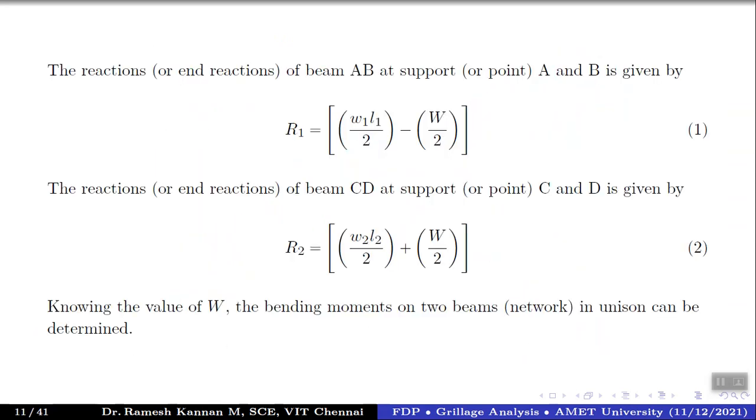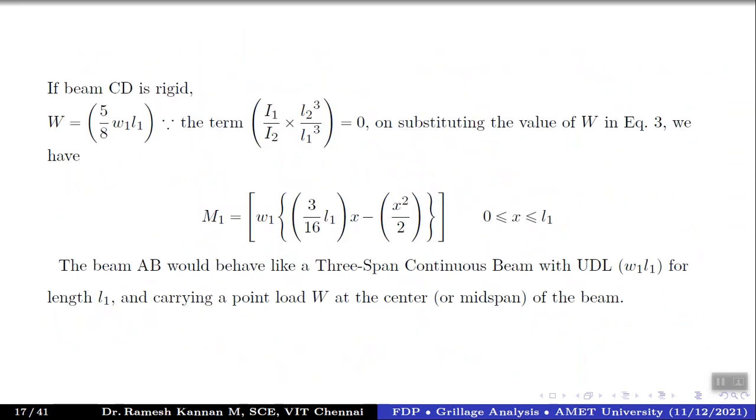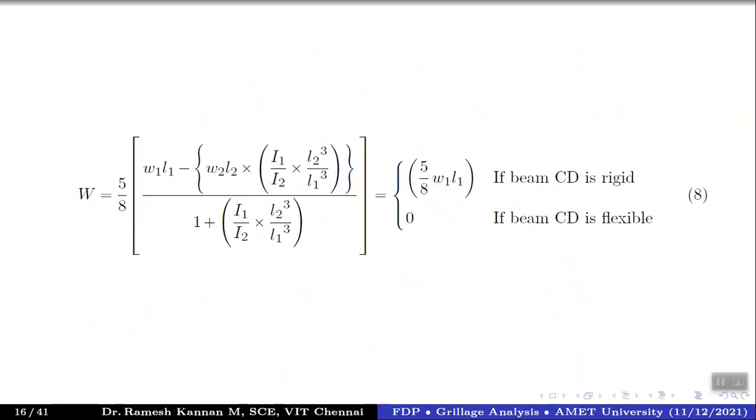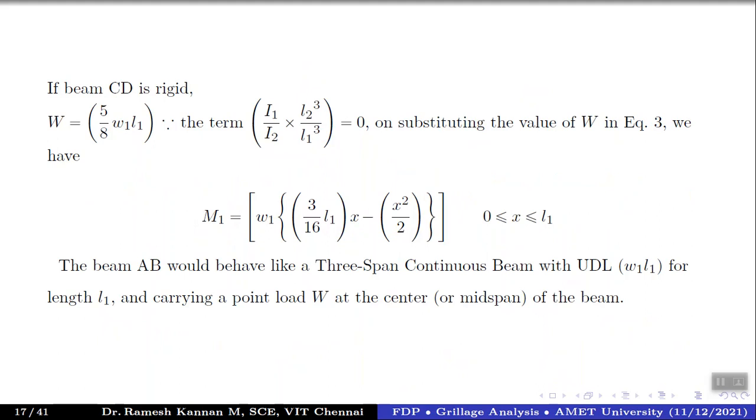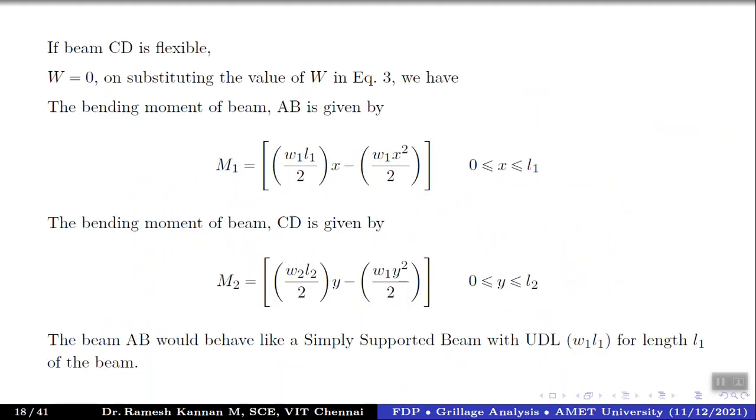That's why we looked into qualitative parameters like the beam being rigid, and the secondary beam being rigid or flexible. As simple as that. This is typically a simple grillage analysis. On substituting W equals 0, it almost converges into a simply supported beam with a uniformly distributed load for length L1 and length L2.